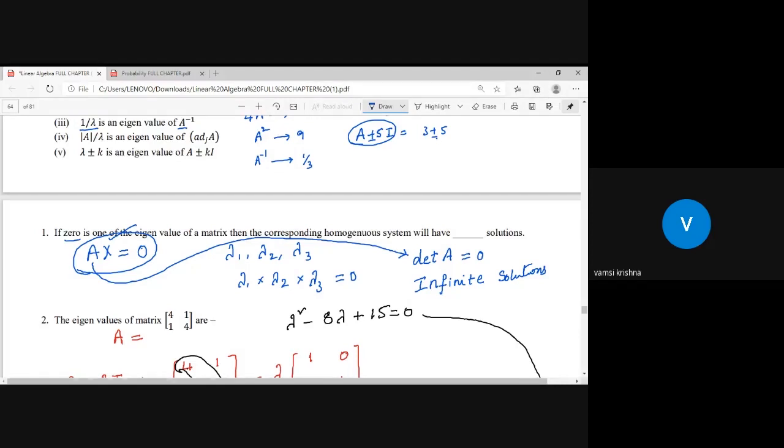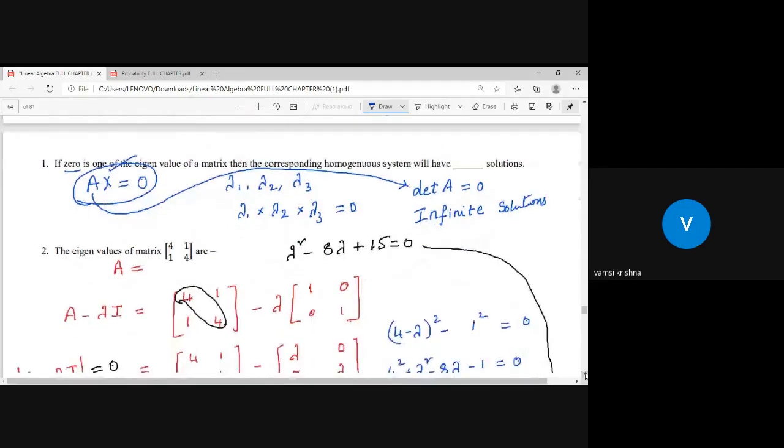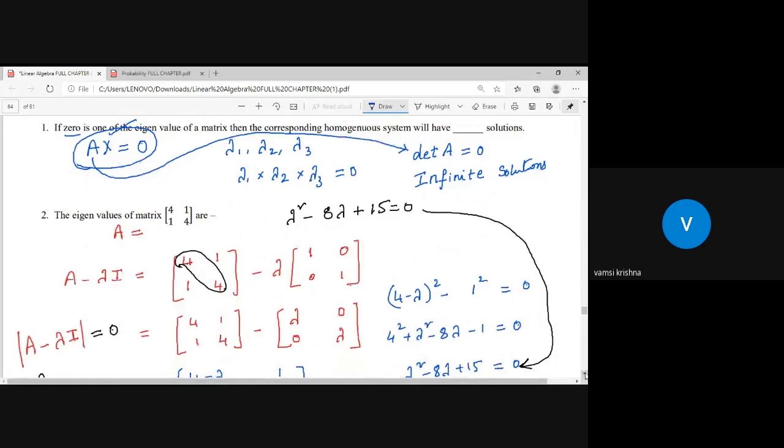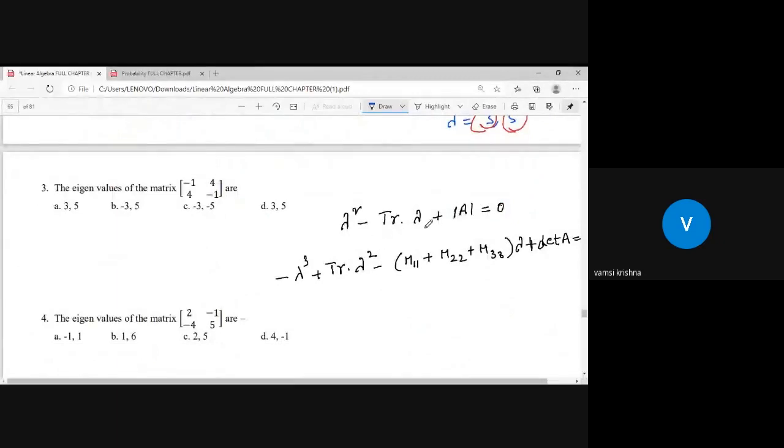The next question we already solved in a practical manner. That means just like in your college, how you solved in a descriptive manner, we already solved this question and we also applied the shortcut. I hope you remember the shortcut: lambda squared minus trace of the matrix times lambda plus det of the matrix equals 0. Okay, that is the approach.